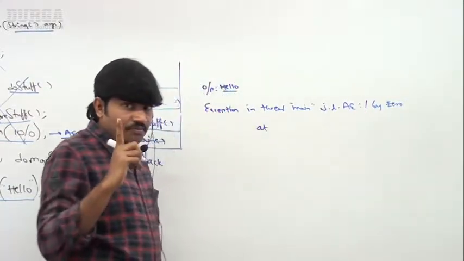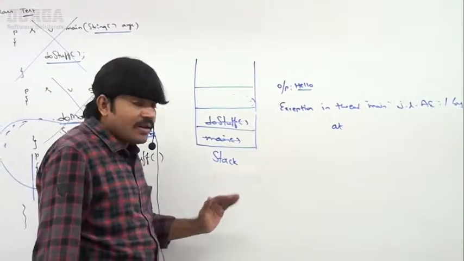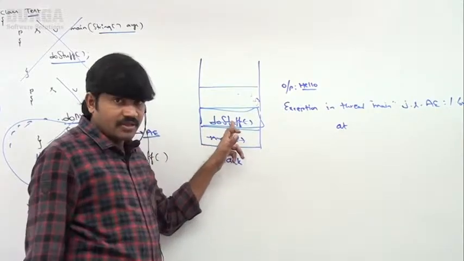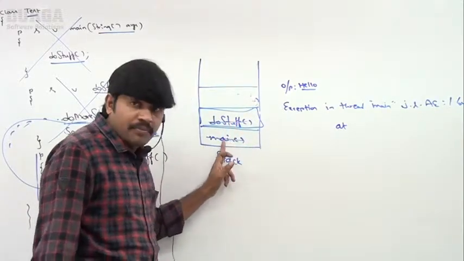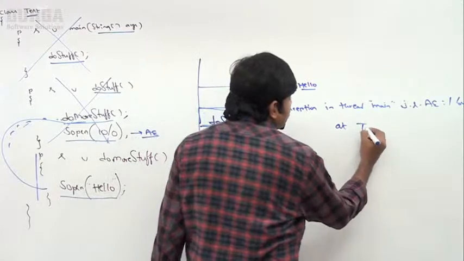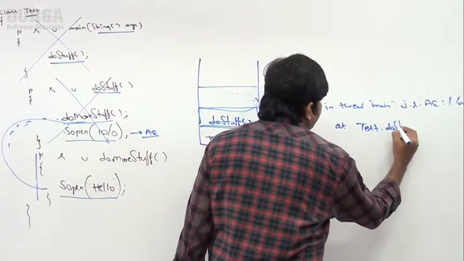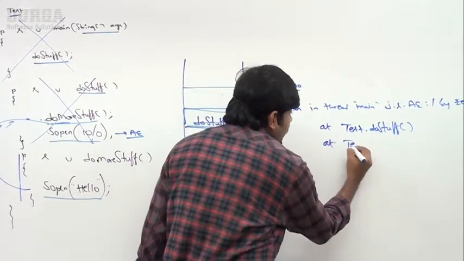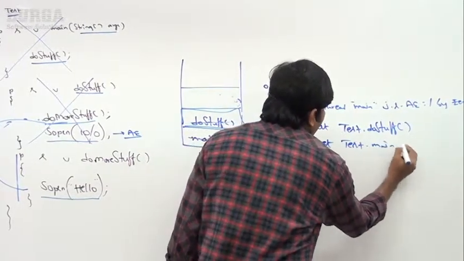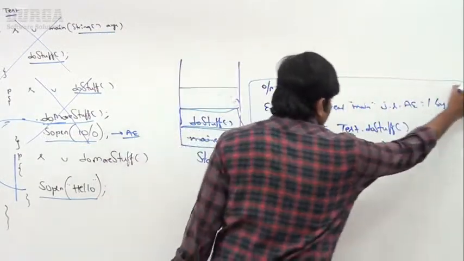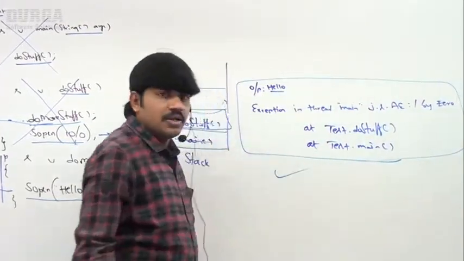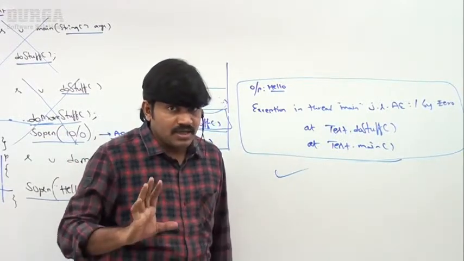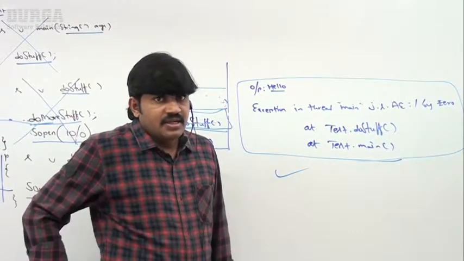Very important: whenever an exception is raised, in which method was it raised? The doStuff method. doStuff was called by which one? The main method. That's why it prints Test.doStuff, and this doStuff is called by Test.main. Please make sure this information is printed to the console and the program is terminated abnormally. Everyone can understand, right?